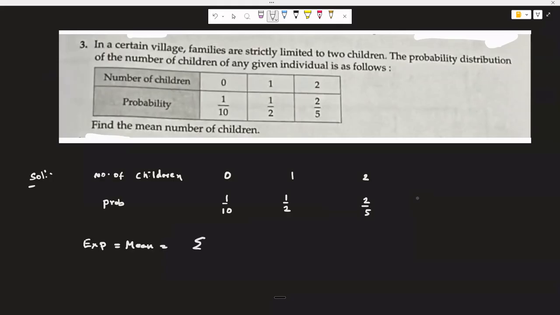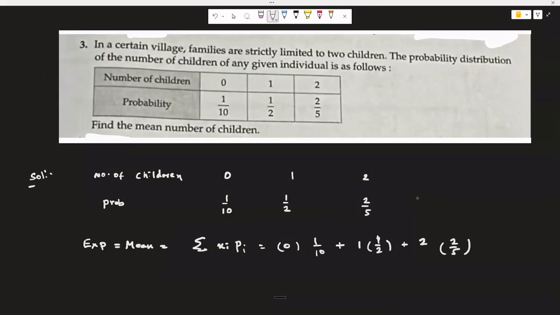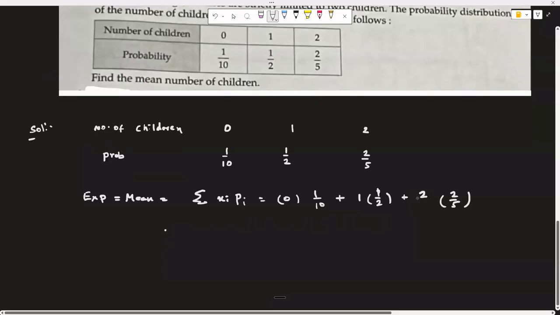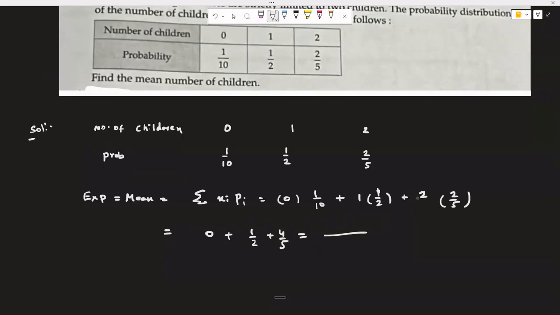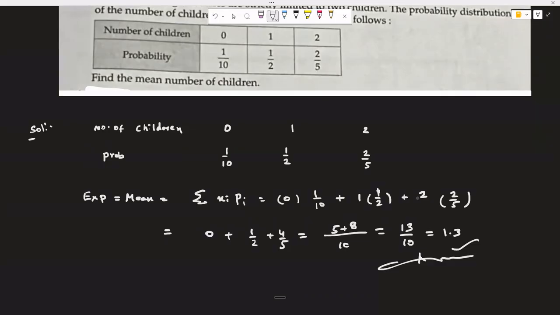And we have the formula sigma xi pi. So that means 0 into 1 by 10 plus 1 into 1 by 2 plus 2 into 2 by 5. If you see here, this is 0 plus 1 by 2 plus 4 by 5. So 5 2s are 10, 5 plus 4 is 9... 13 out of 10, 1.3. So expectation is, in every house, the average is about one kid. That is the average.